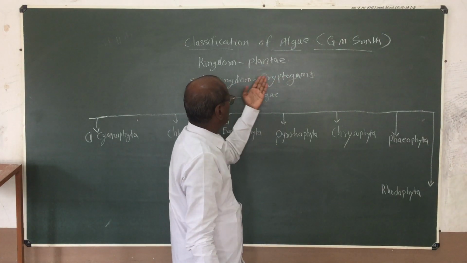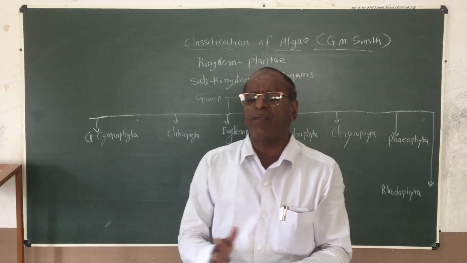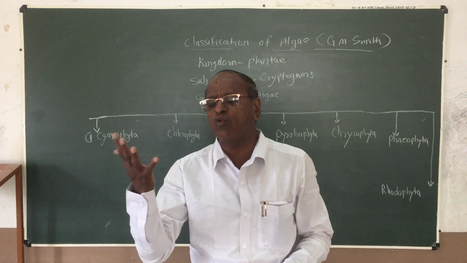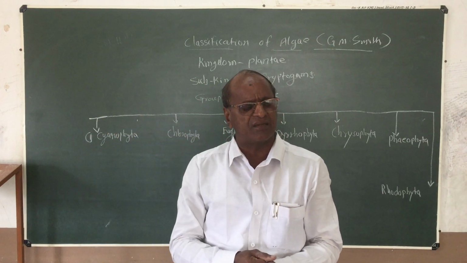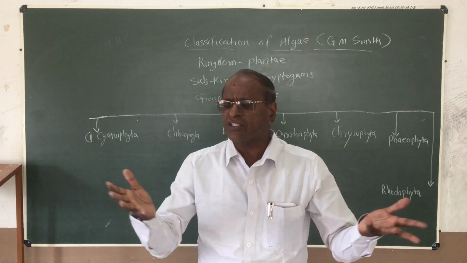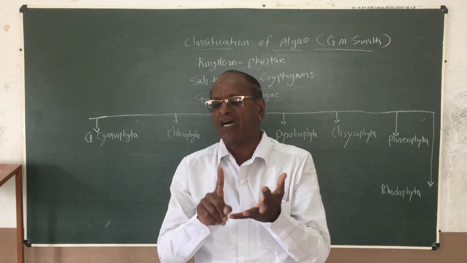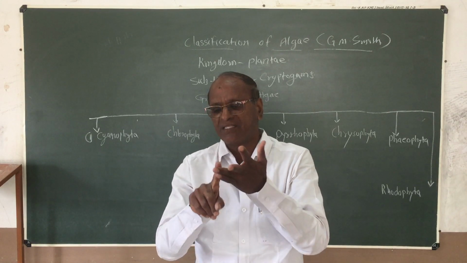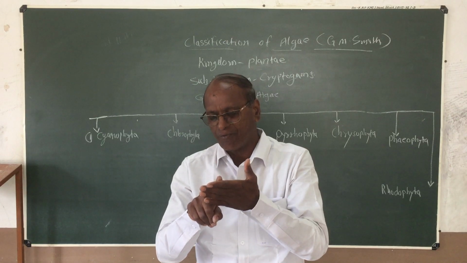This subkingdom Cryptogams, or non-flowering plants, may be separated into 5 different groups. We already studied in basic botany. Which groups are studied? The first one is algae, fungi, bryophyte, pteridophyte.